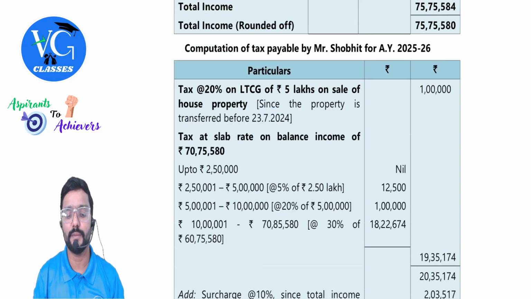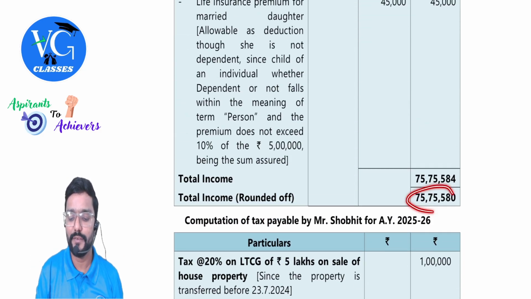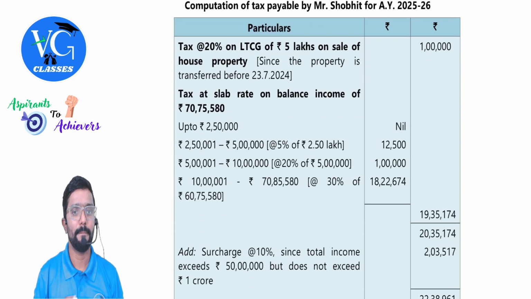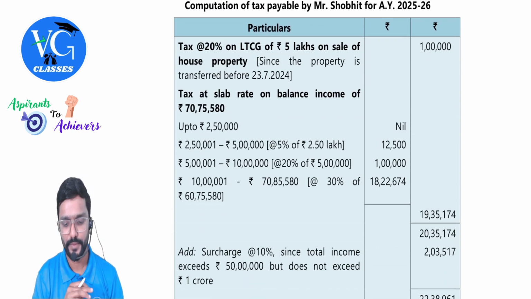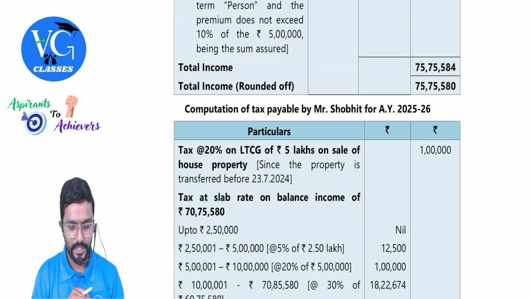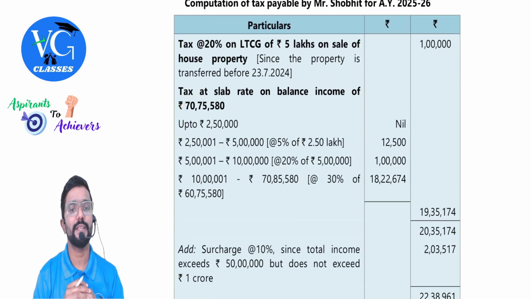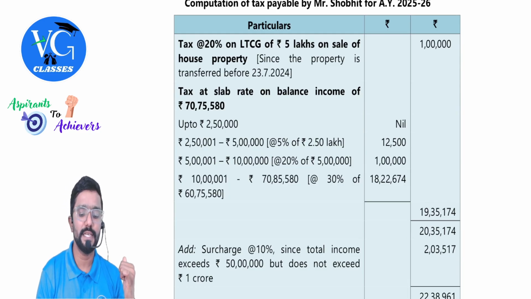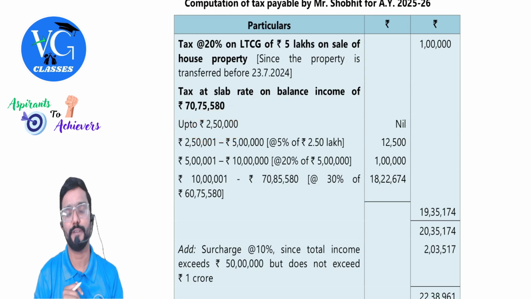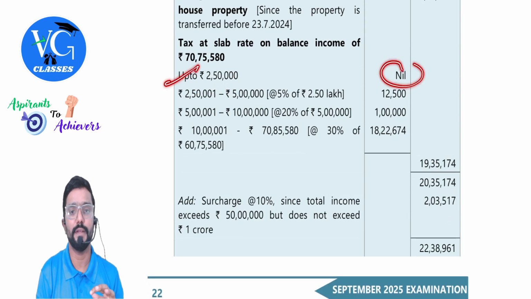Remaining income is normal income. Remaining income is how much, sir? 75 lakh 75,580 minus 5 lakh. So it comes to 70 lakh 75,580. He is following the optional scheme. Age is less than 60. So what is the basic age limit? 2 lakh 50. So up to 2 lakh 50, nil.